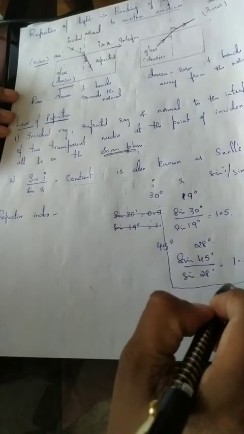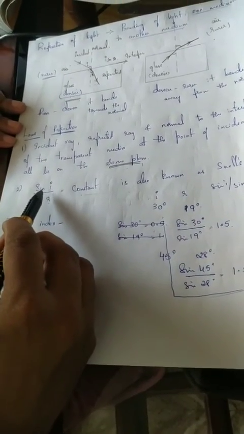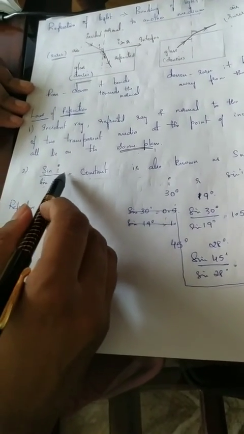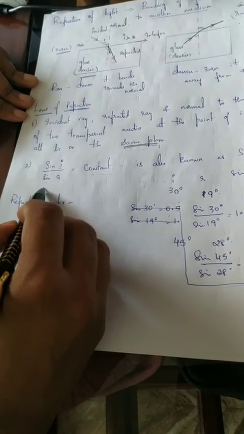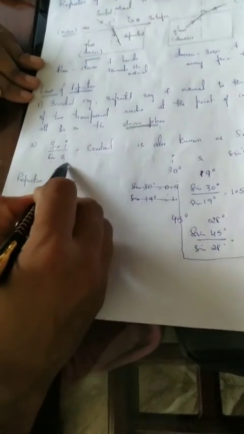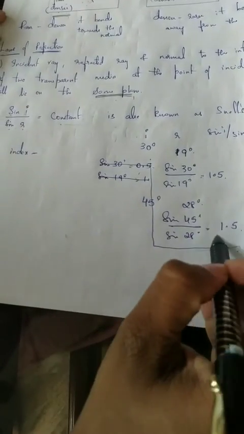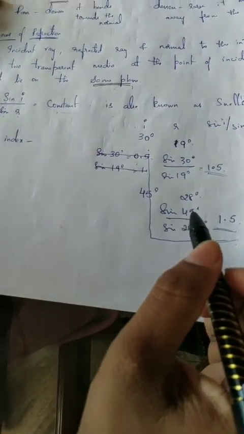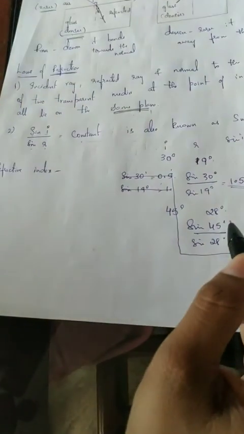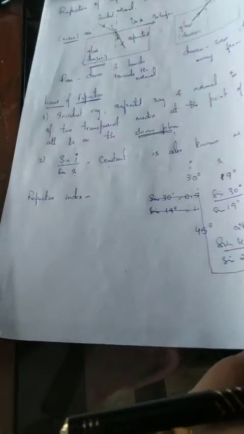This shows us that the ratio of sine of angle of incidence to sine of angle of refraction is a constant. So if you give different values, you will get the constant answer. Okay. Now let's move on to the refractive index.